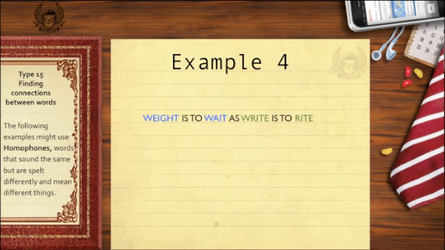Here is another way the same question might be asked. These are homophones, words that sound the same but are spelt differently and mean different things. You will be given a choice in this case, but to keep it simple, we've just given you the answer. Wait is to weight as right is to write. They sound the same, but they mean completely different things.